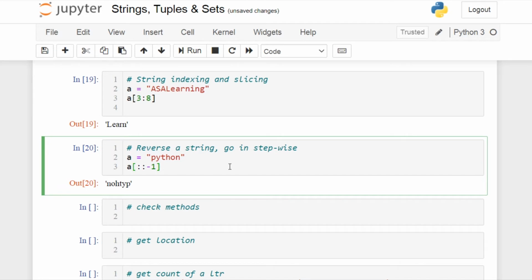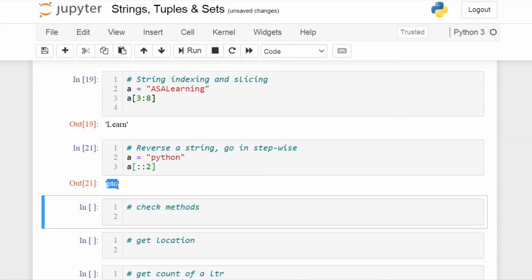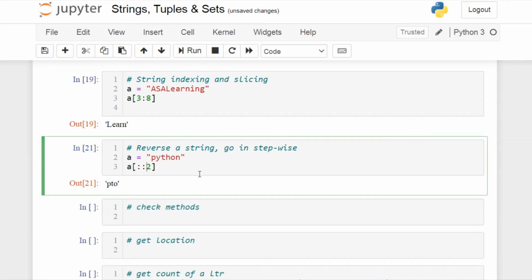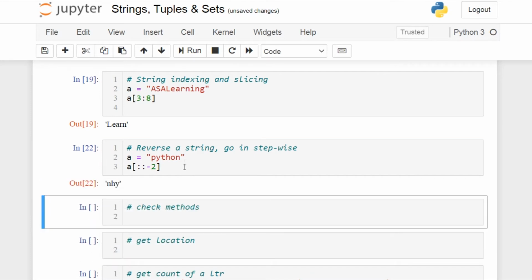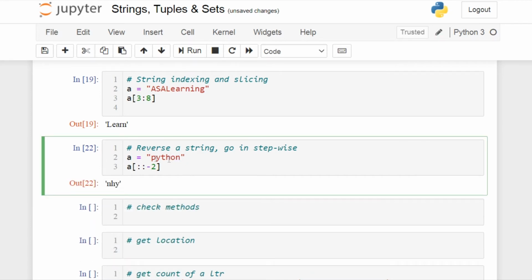And now what if you want to go stepwise? For example, you want to print P, T and O. If you want to print only these 3, you can go stepwise by 2. So I will give it as 2, and it will only print stepwise. And do note that you can also reverse this by giving -2, which gives you N, H and Y.